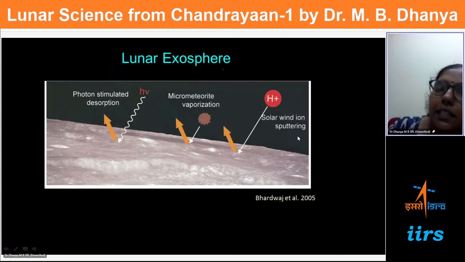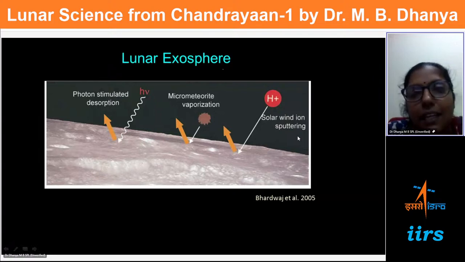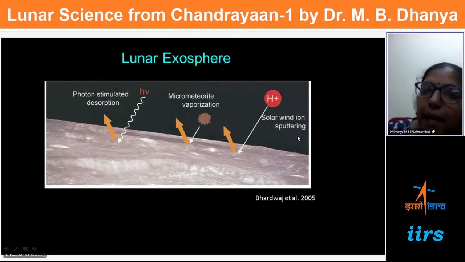And then there is solar wind ion sputtering. Whatever we talked about, what happens to the solar wind particles when they interact with the moon, they get neutralized and come back, they get scattered back, and they interact with the magnetic anomaly. Other than that, when the solar wind protons, or solar wind ions basically, interact with the moon surface, they can knock out an element from the moon surface. This process is called sputtering.